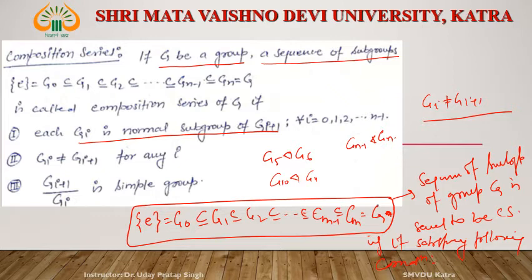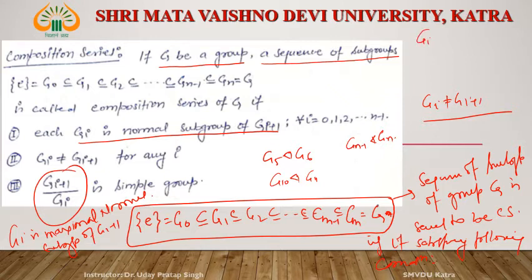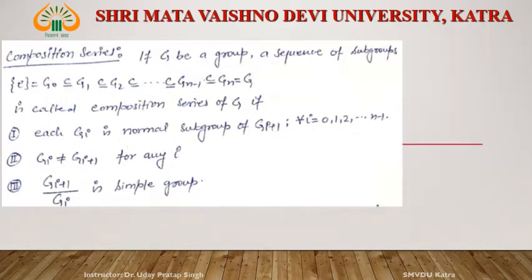What does that mean? It means that Gi is a maximal normal subgroup of Gi plus 1. That is, between Gi and Gi plus 1, no normal subgroup exists. It means Gi is maximal in Gi plus 1. We already gave the definition of maximal normal.